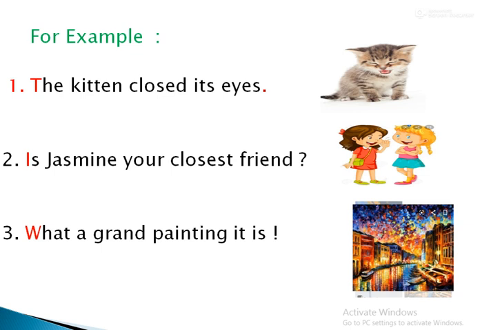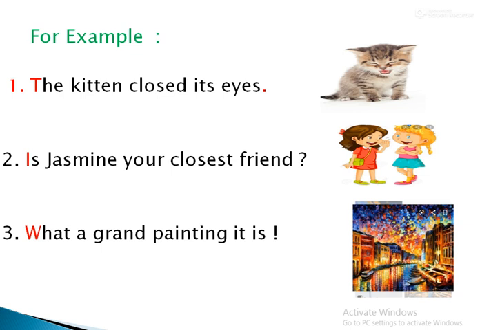Here I have given you some examples. First one, the kitten closed its eyes. Look here, I told you the first letter should be in capital letter, and at the end of the sentence we have to put the full stop, or question mark, or exclamation mark.